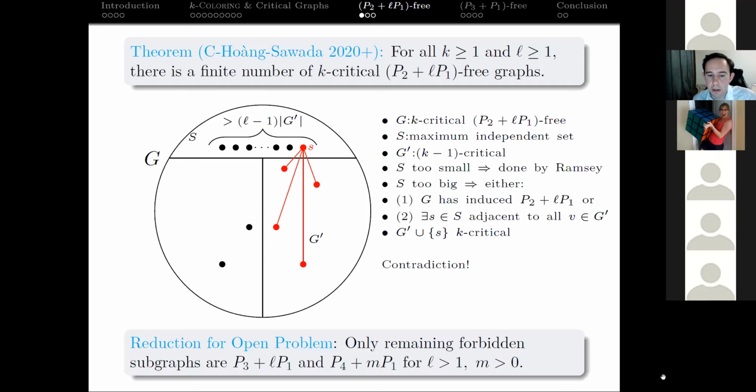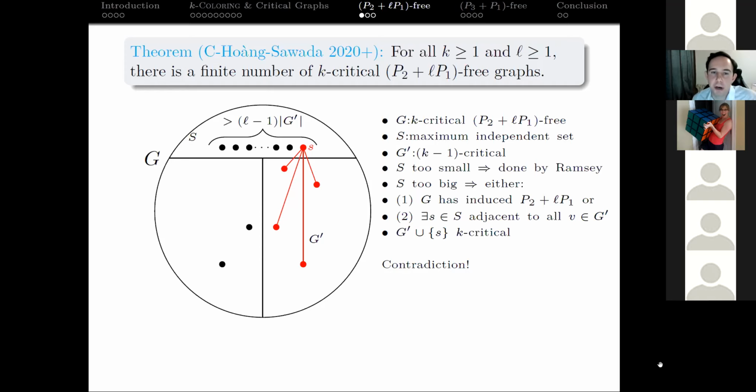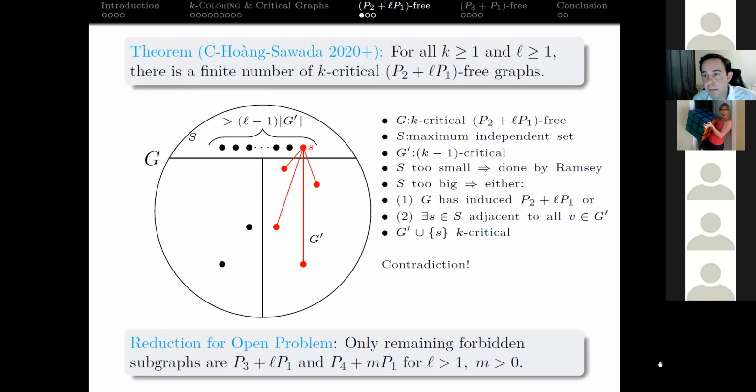Okay, right? And so just as I said here, the only remaining graphs that we could potentially forbid and hope to get a finite list of these k-critical graphs that isn't already known, we have to have these two forms, P3 plus LP1 or P4 plus MP1. It's known for L equals 1 and it's known for M equals 0. But for other ones, it's just completely wide open.